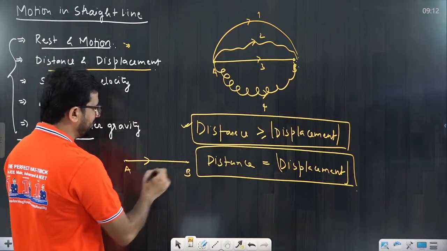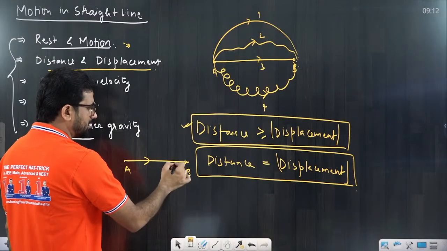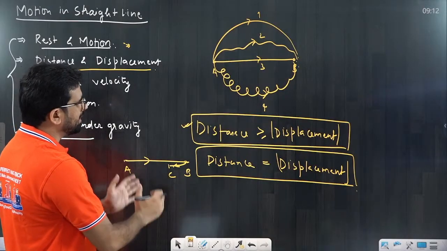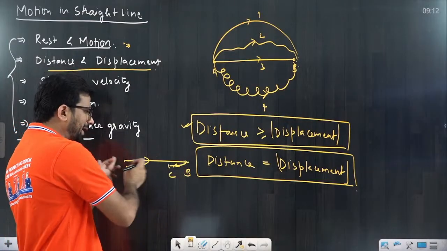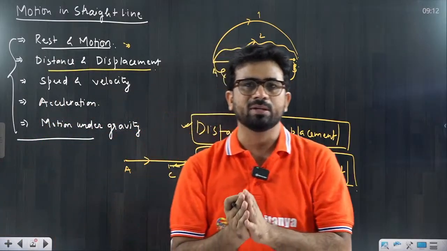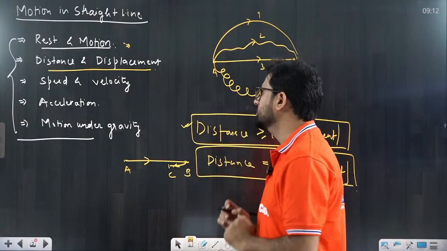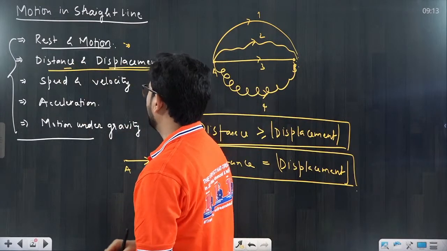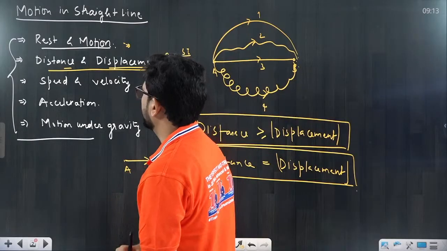Even on a straight line, if it turns back, suppose it turns from here and reaches C, then definitely the distance and displacement are not equal. So we have to understand very clearly that distance and displacement would be equal only when the particle is moving on a straight line and not changing its direction. Now come to the next point. Distance is a scalar quantity, displacement is a vector quantity, and they are measured in meters. The SI unit is meter.